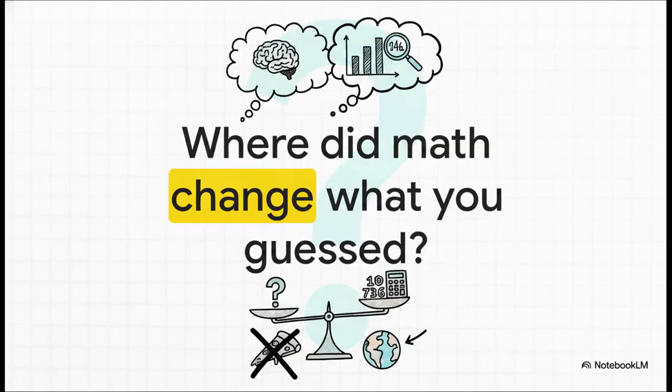I want to leave you with this final, really powerful capstone reflection question that's asked of the students. Give one example where the math changed what you would have guessed. It's a lesson that goes way beyond a third-grade pizza party. It honestly makes you wonder, where else in our adult lives should we be letting the data, rather than our assumptions, make the call?